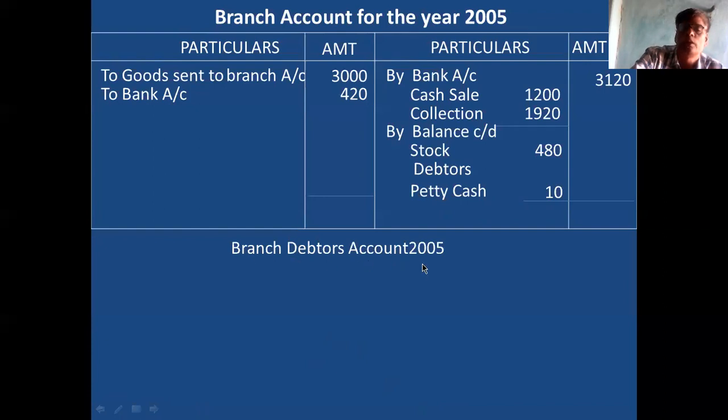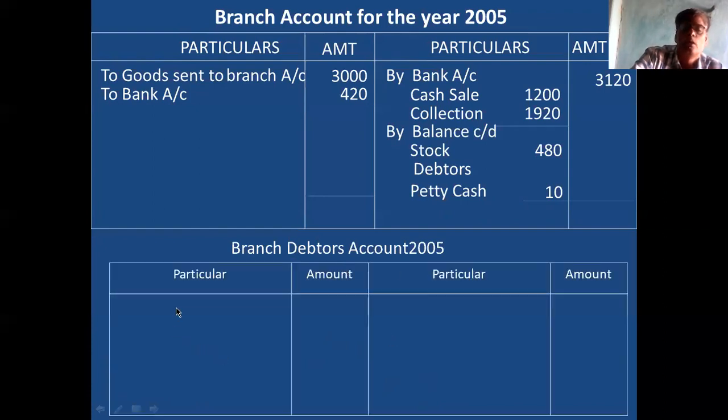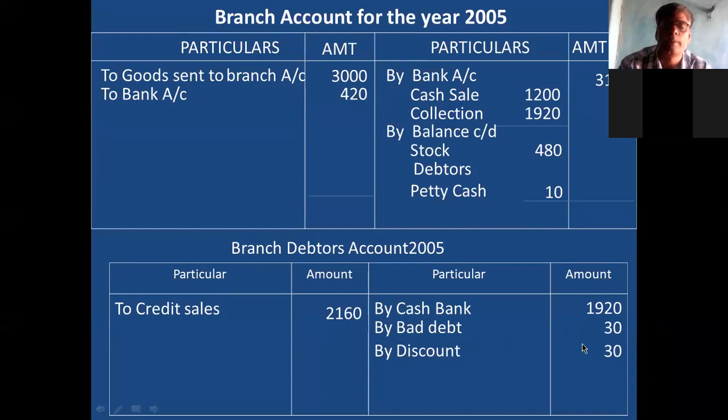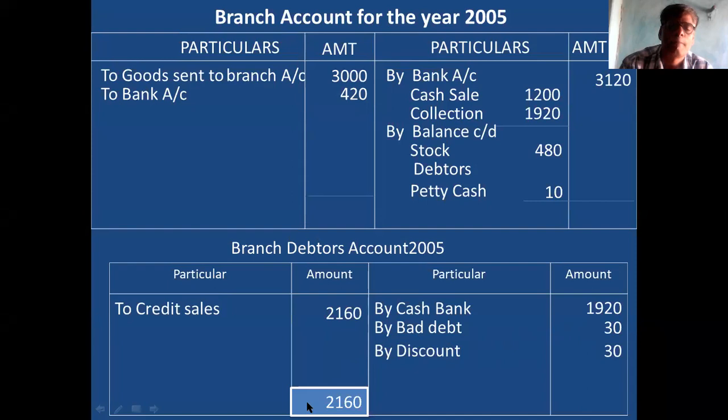This is the branch debtors account for 2005. There are no opening debtors because the branch started this year. So 2,160 is the credit sale. Then cash collected is 1,920. Bad debt is 30. Discount is 30. Okay, you close the account. Total is 2,160 and the balance is 180 rupees.